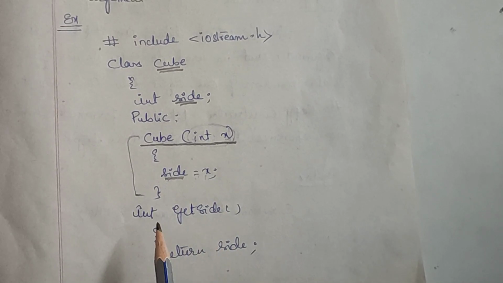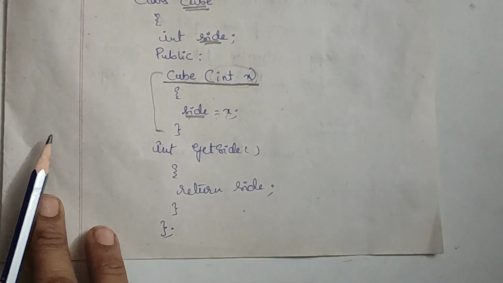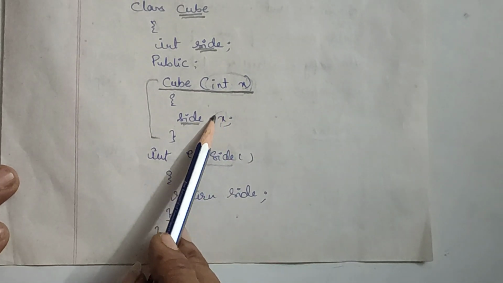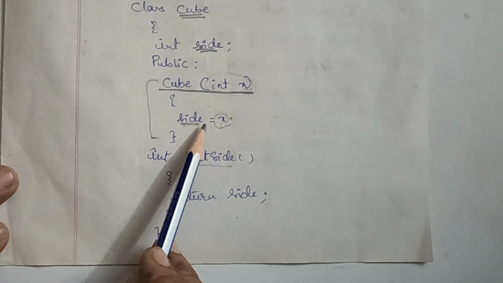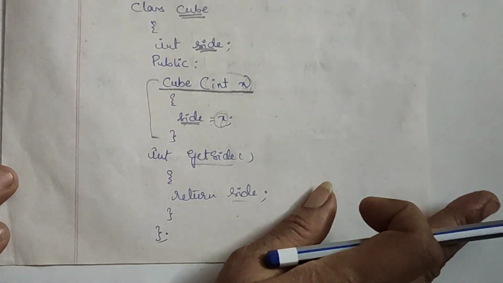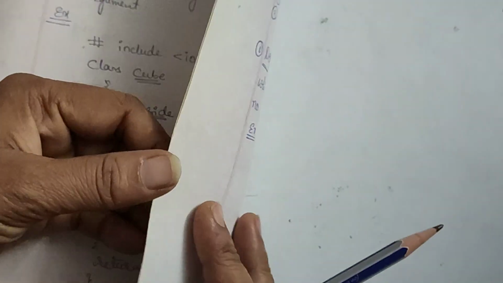After that we have one more method, that is get side. Whatever data we have given, whatever value we have given will be stored inside. The same thing has to be displayed. Then check in the main section.